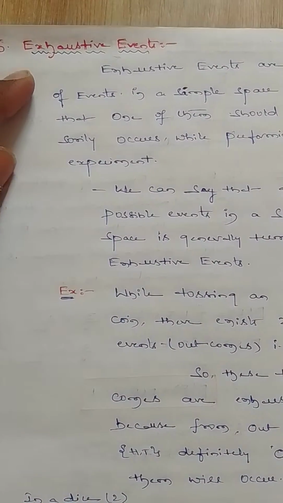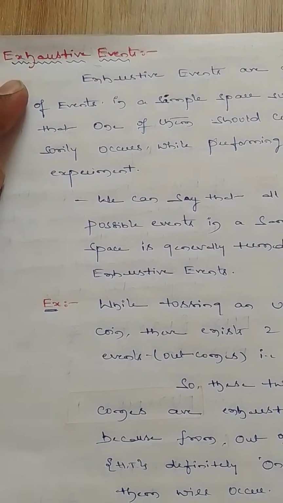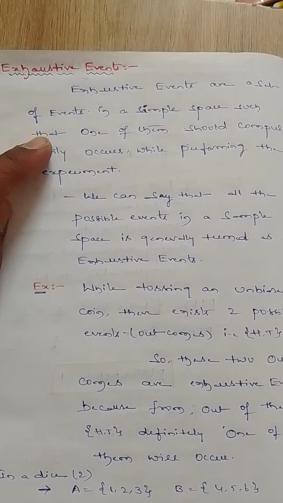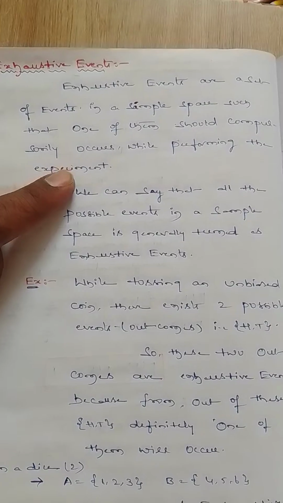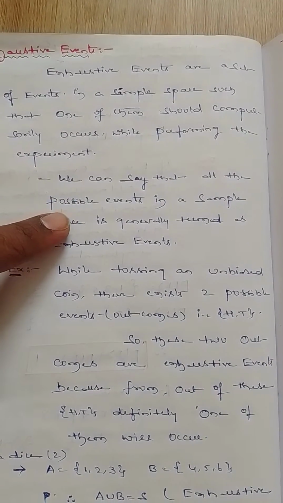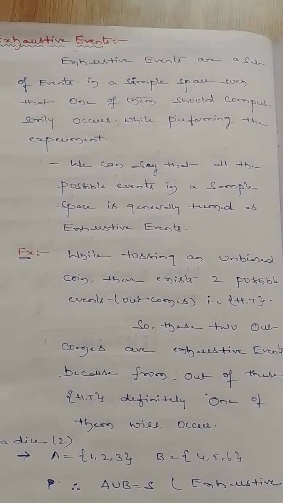Today we are going to discuss a probability terminology, that is exhaustive events. What are exhaustive events? Exhaustive events are a set of events in a sample space such that one of them should compulsorily occur while performing the experiment. We can say that all possible events in a sample space are generally termed as exhaustive events, guys.